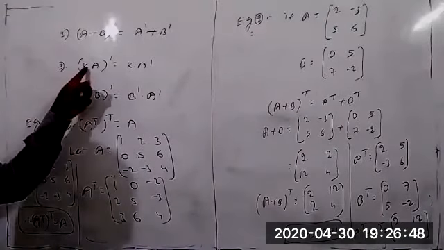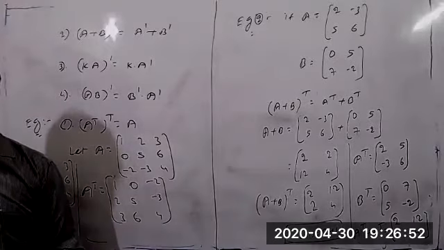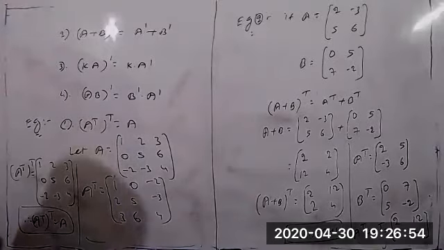Next, the third one, (KA) whole transpose. What is the meaning of K here? The scalar factor. So verify the third one now. (KA) whole transpose equal to, example 3.